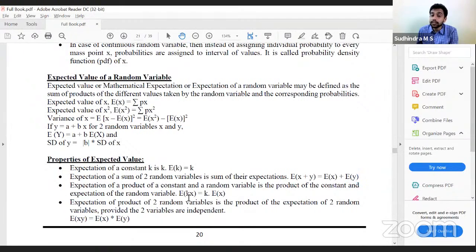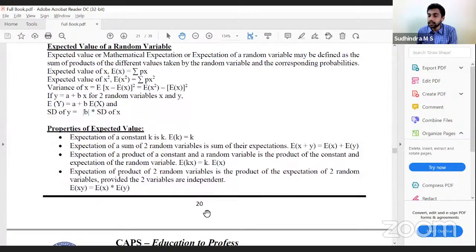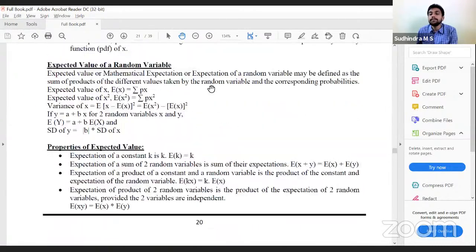E of k into x, k is constant here, not a variable. K into x would be k into expectation of x. Expectation of xy, product of two random variables, would be expectation of x into expectation of y. Clear with these three? Okay. With that, we are done with this chapter of probability.